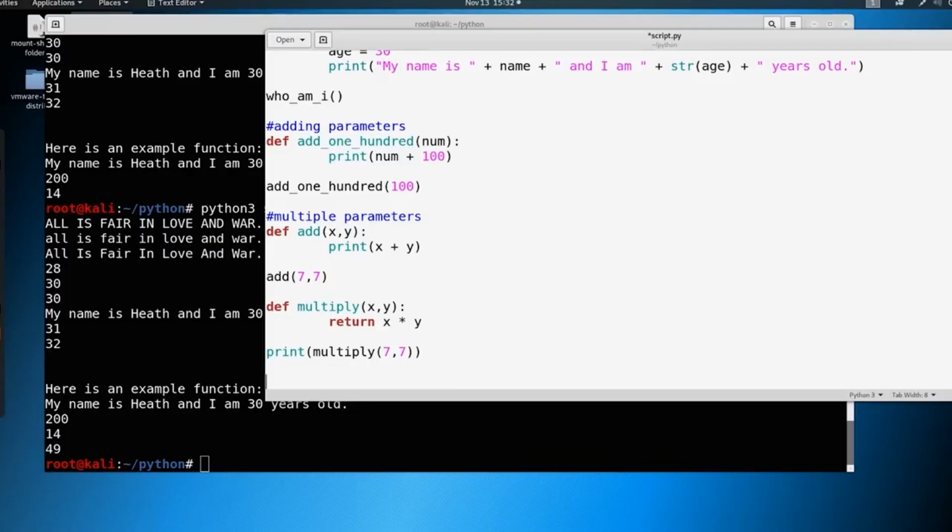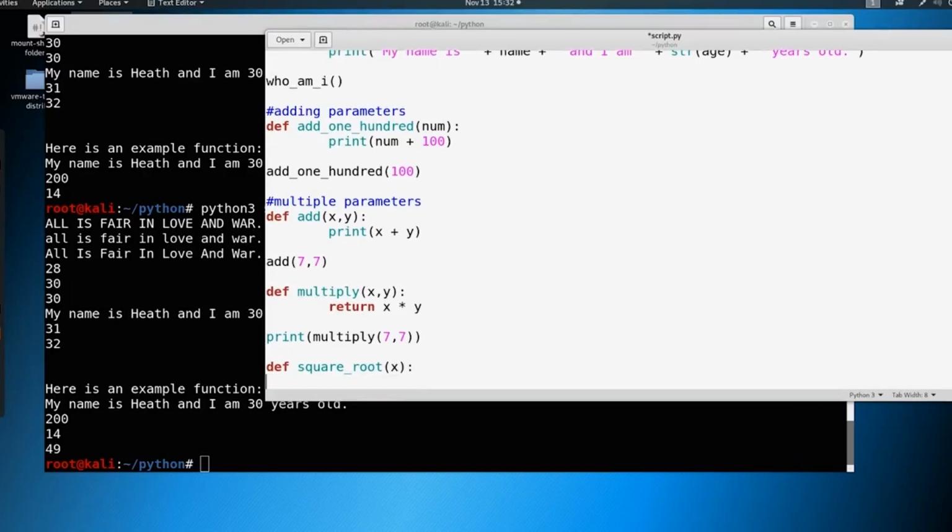Let's do one more. How about we define square root? And we only take one number here. So how would we do the square root of something? Well, let's go ahead and just return x, and then we're going to do ** 0.5. Remember the exponent with 2 multiplications here. We're doing the square root, so we're going to take 0.5 instead of squared, which would be 2, right? So we're taking the square root, do 0.5.